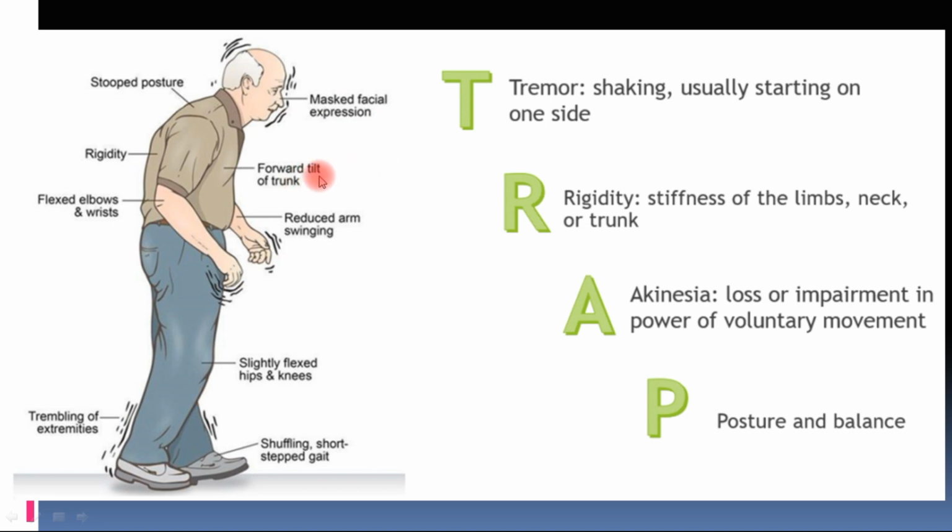So these are certain clinical features of Parkinson's disease: masked facial expression and forward tilt of the trunk, reduced arm swing, that is, the associated movements are reduced, slightly flexed hip and knees, shuffling gait, which is one of the characteristic features, festinant gait or shuffling gait, trembling of extremities, flexed elbows, rigidity and stoop posture. This can be remembered with the mnemonic TRAP: T for tremors, R for rigidity, A for akinesia, and P for postural abnormalities. So these are the clinical features of Parkinson's disease.